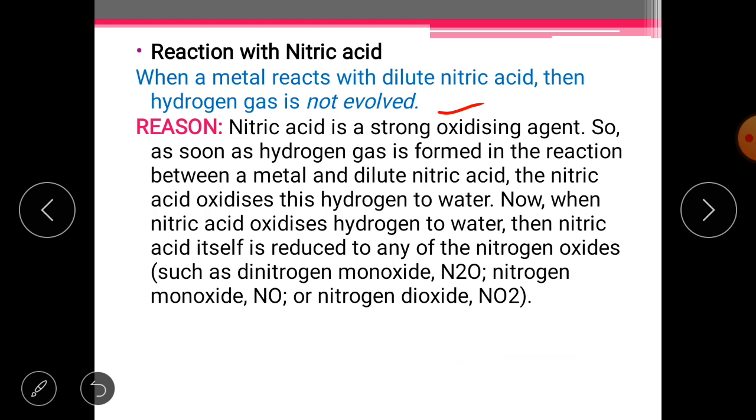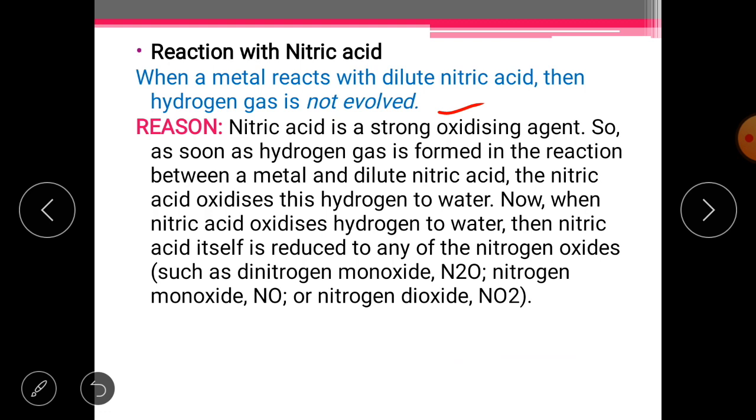As water is formed because of oxidation of hydrogen gas, nitric acid itself reduces to any of the nitrogen oxides like N2O, NO or NO2. The type of oxide formed depends on the nature of the metal, the temperature of the reaction and the concentration of the nitric acid.